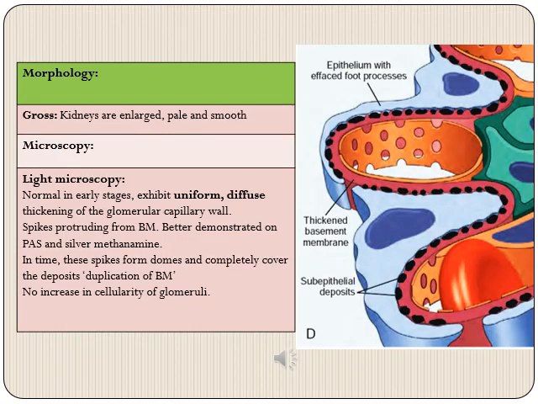Coming on to morphology of membranous nephropathy, grossly the kidneys will be enlarged, pale and smooth. On microscopy, let's start with light microscopy. So glomeruli will be normal in early stages. Later on, they exhibit a diffuse thickening in the glomerular capillary wall. Now, because of this diffuse thickening, spikes protrude from the glomerular basement membrane, and also there is deposition of various immune complexes on the surface of this glomerular basement membrane, which in this diagram on the right are represented in black color.